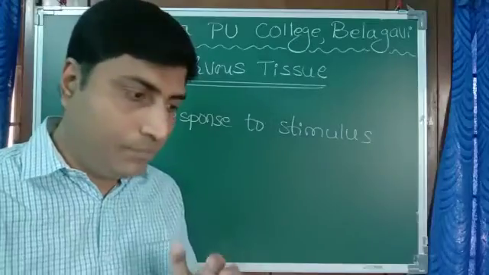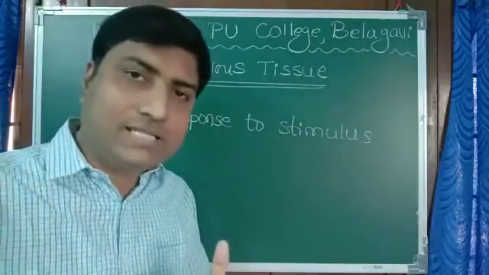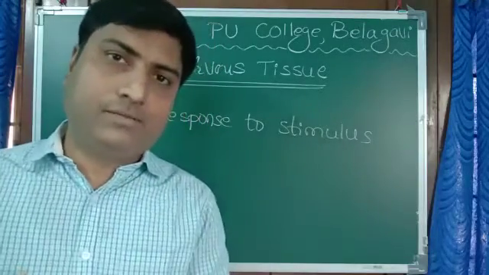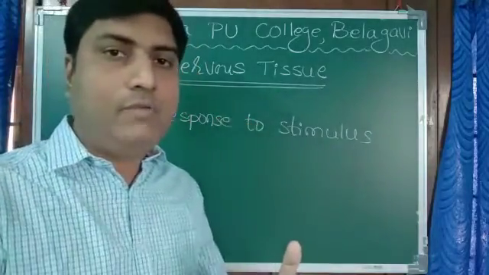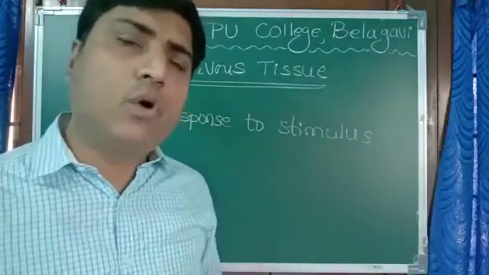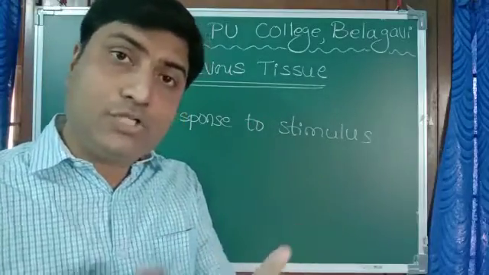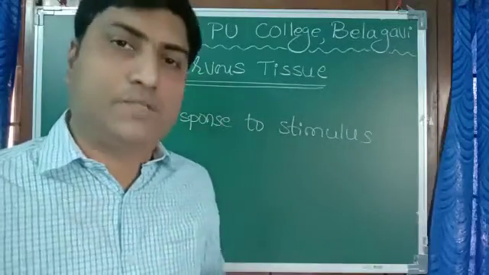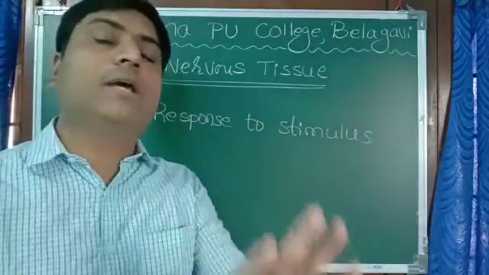For example, while walking on the road, if by chance a snake comes near our leg, suddenly we stop there or we come back. So here the snake is the stimulus, and when we step backward it is called the response. Like this, in a day we show a number of responses to stimulus. When we get a question paper, we read the question and we write the answer. Here the question acts as stimulus, writing the answer is the response. And all these activities are possible because of our nervous tissue.